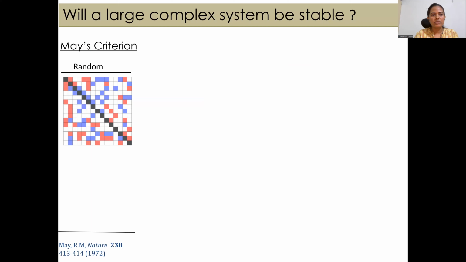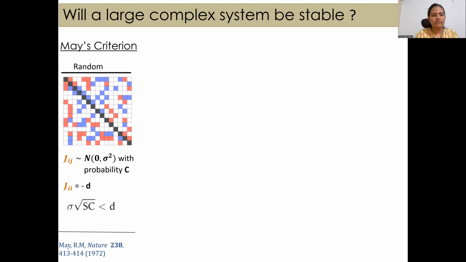To answer his question, he mapped an ecological network into a random ensemble network, where off-diagonal entries are drawn from a normal distribution with probability C, and the diagonal entries are set at a constant value -C. This random ensemble network will be stable if they follow this relation, where S is the system size. So here we can see that when S is very large, the system will no longer stay stable.